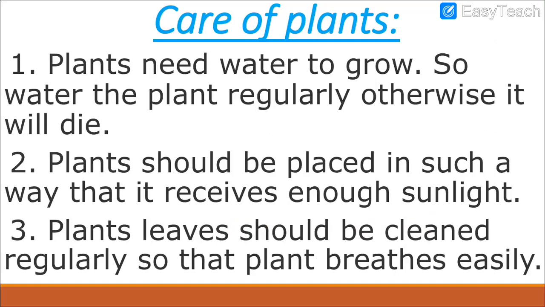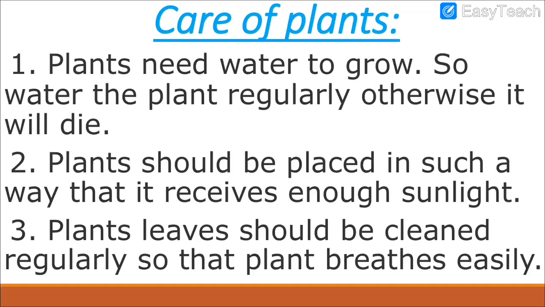If you clean the plants, they will get enough oxygen and be able to breathe and grow. Oxygen they will send out for us, and they will take in carbon dioxide. So if they want to grow, the leaves should be clean. These are some points you have to keep in mind while taking care of the plants.